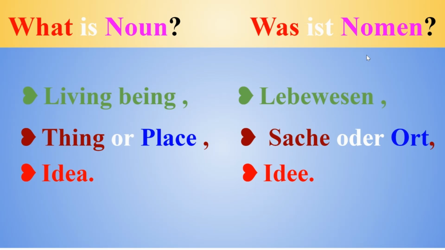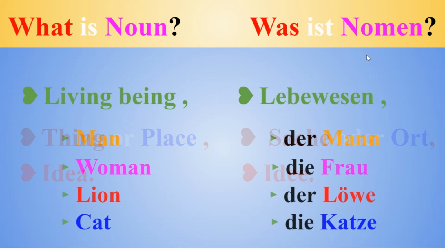So, let's consider examples of living beings. Like man, it is a noun, and in Deutsch it's called der Mann. Woman, it's a noun, and in Deutsch it's called die Frau. Lion, it's a noun, and we call it in Deutsch der Löwe. Cat, it's called die Katze.